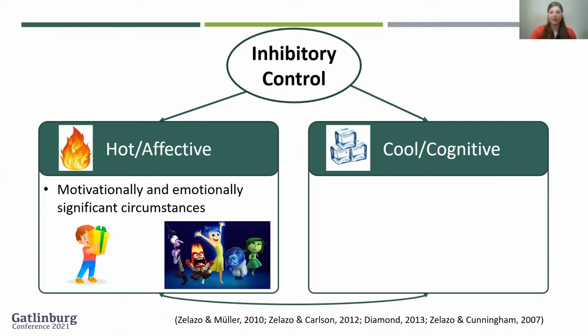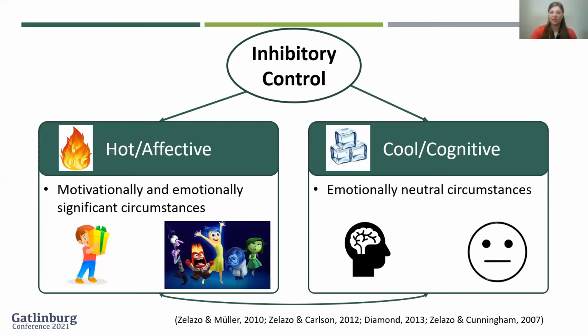Hot or affective inhibition is active in motivationally and emotionally significant circumstances, such as resisting temptations. Cool or cognitive inhibition is active in emotionally neutral circumstances, such as focusing attention.